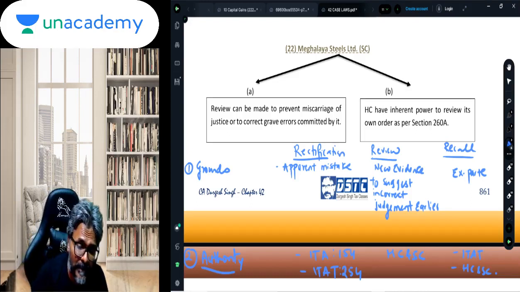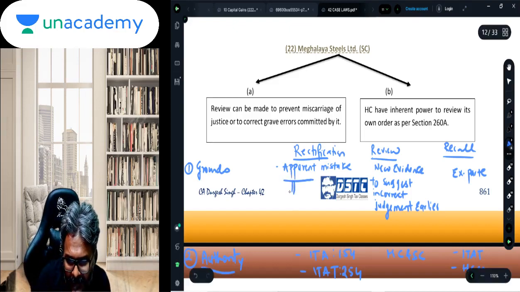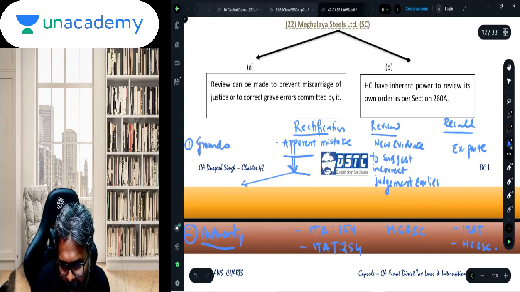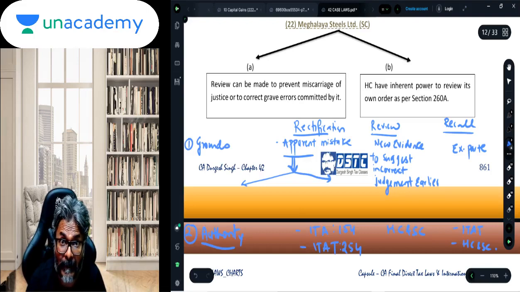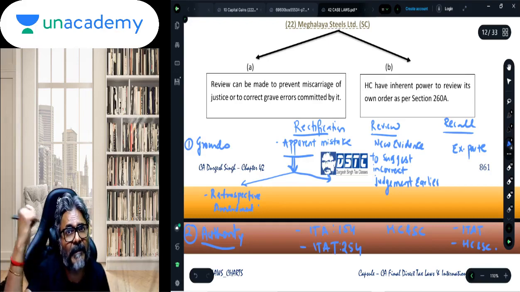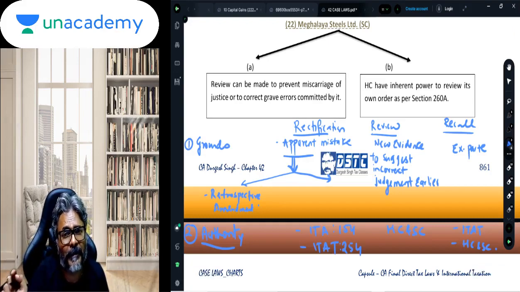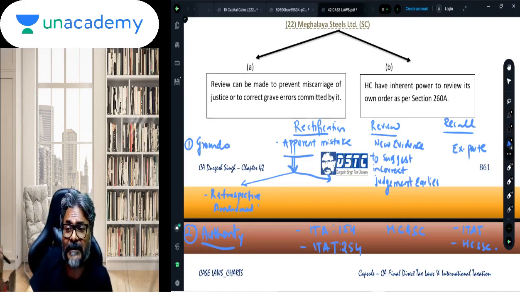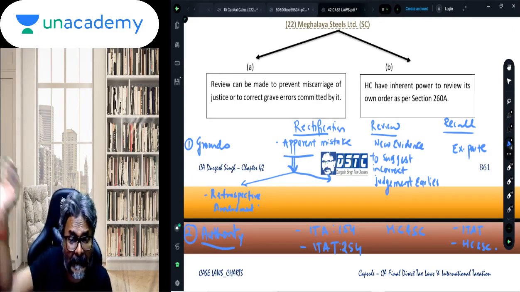Now in apparent mistake, there are 2 particular observations which can be targeted in the examination. I am writing them over here for all of you. Whether a retrospective amendment made, can that be the basis? Whether the retrospective amendment can be considered to be an apparent mistake and therefore justifies the action on the part of the income tax authority to rectify its order? And the answer is yes.